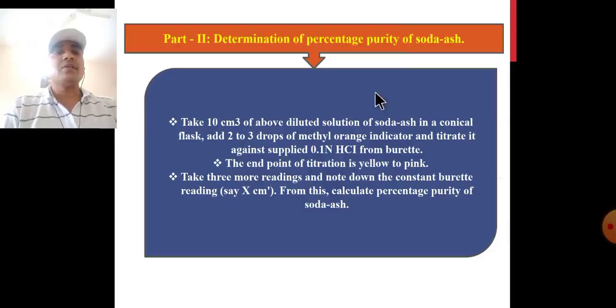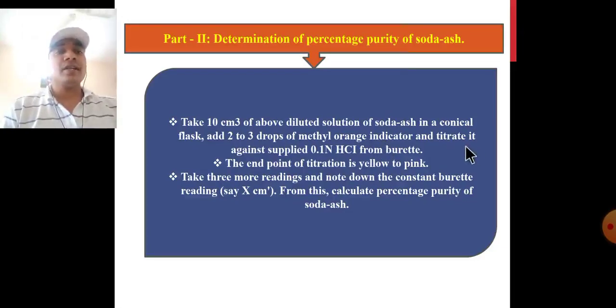Second step, determination of percentage purity of soda ash in the above prepared solution. Take 10 ml of this diluted solution of soda ash in a conical flask or titrating flask. Add 2 to 3 drops of methyl orange indicator. Before addition of methyl orange indicator the solution is colorless, and after adding 2 to 3 drops the color changes from colorless to yellow.